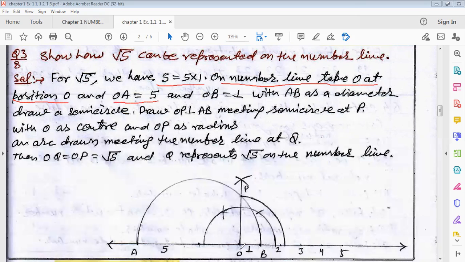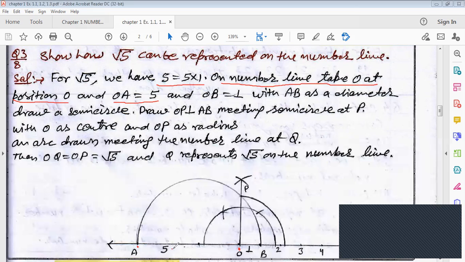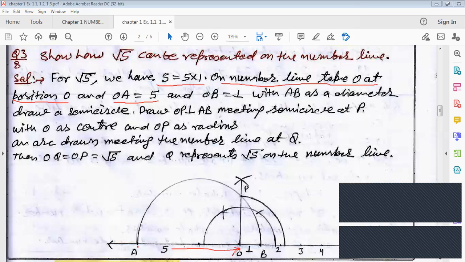That means from this point O up to here, this distance is 5 units. This distance I have marked from here to here is equal to 5 units. And from OB we are taking 1 unit. Using a scale, you have to mark 1 centimeter here.